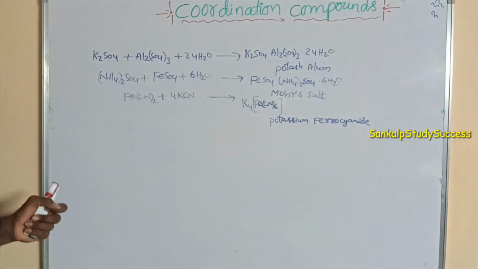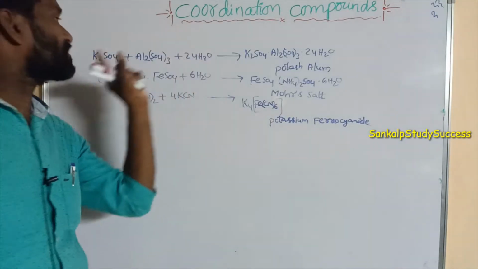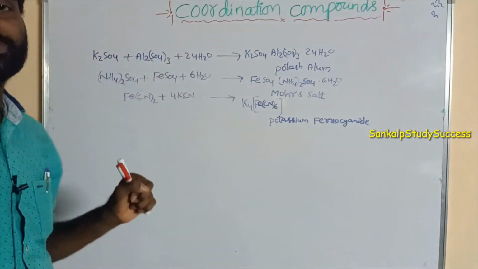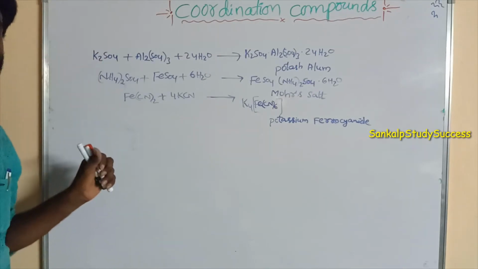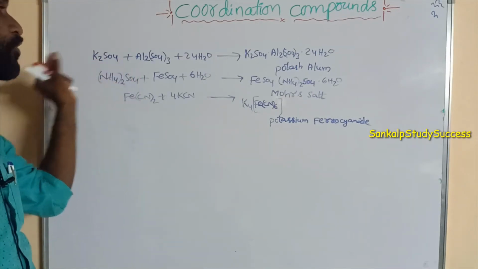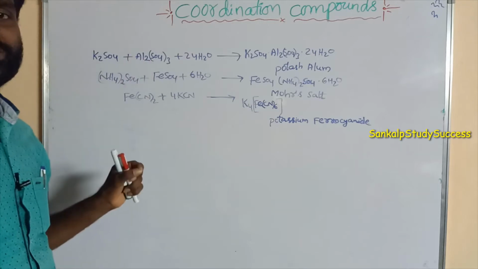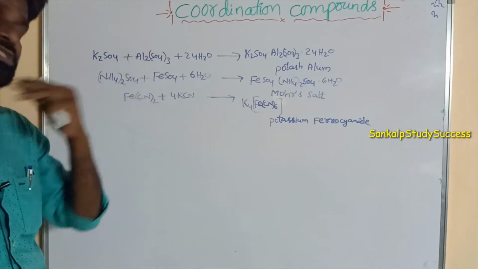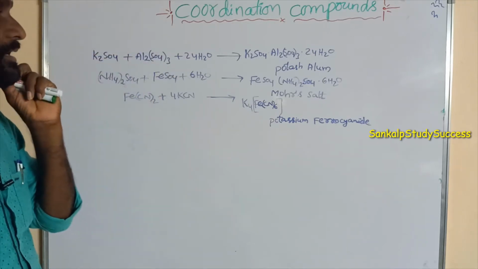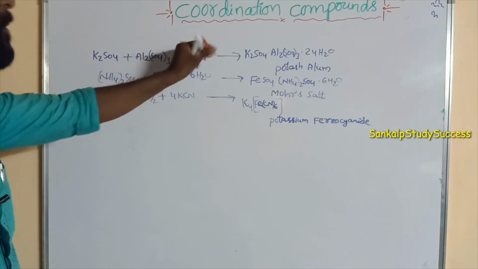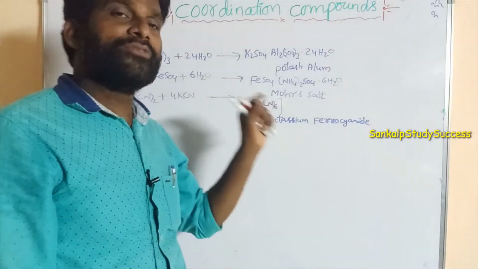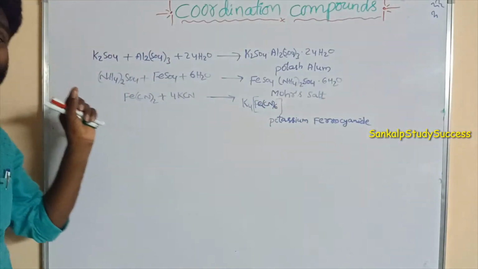When two or more saturated solutions of neutral compounds are mixed in stoichiometric proportion or ratio, followed by standing, they give crystalline solids.